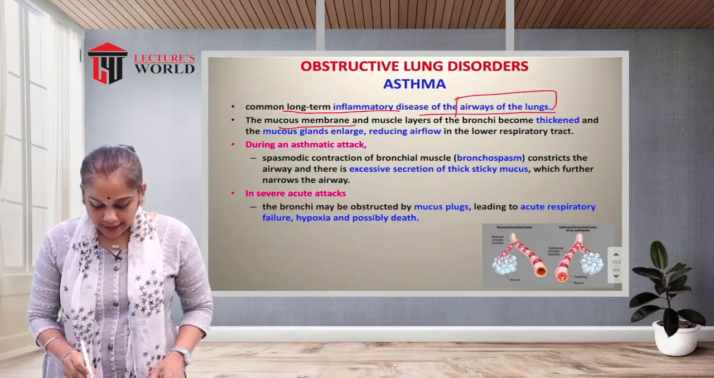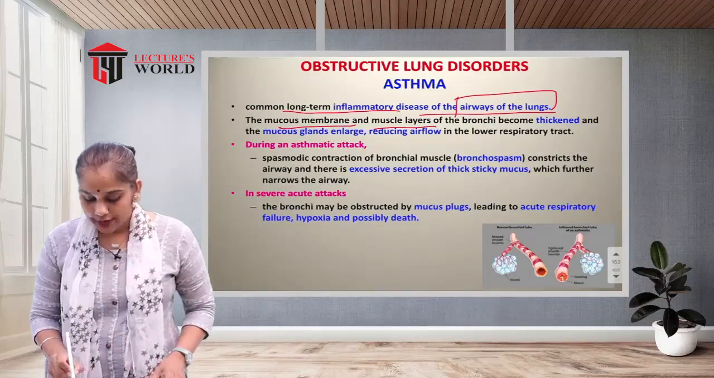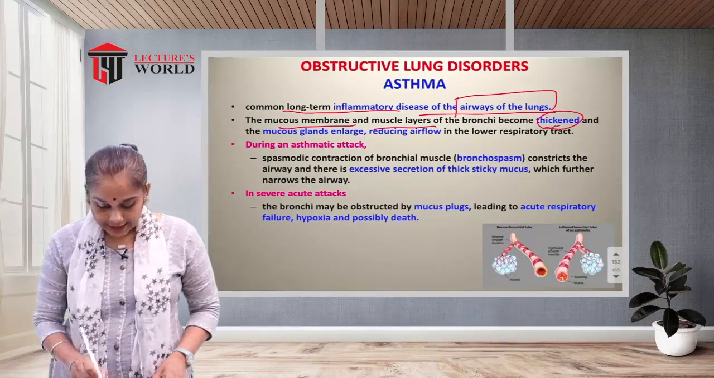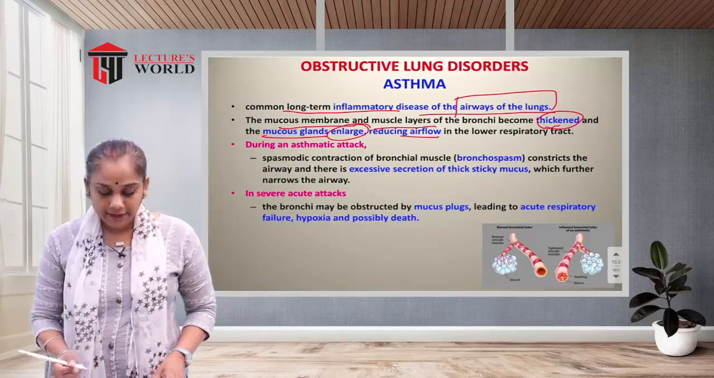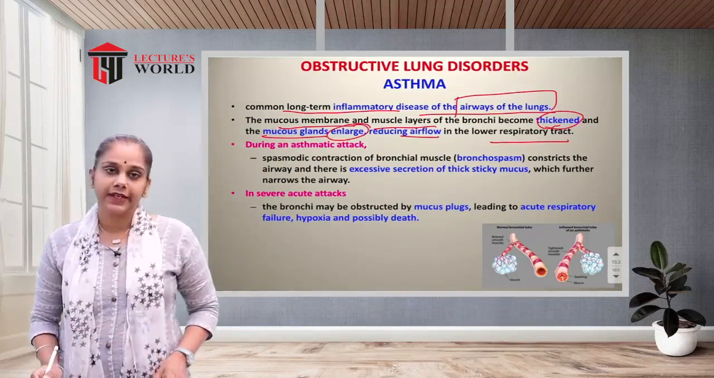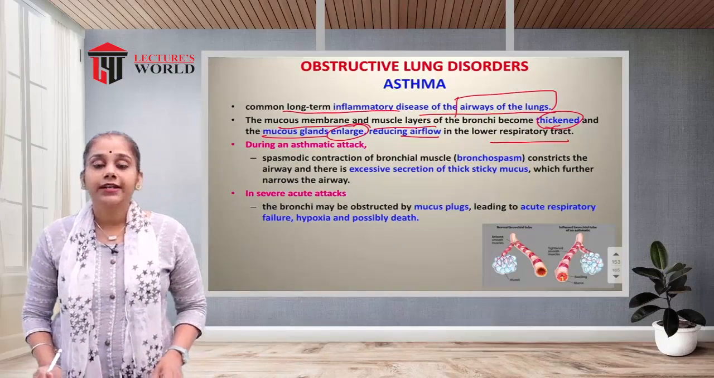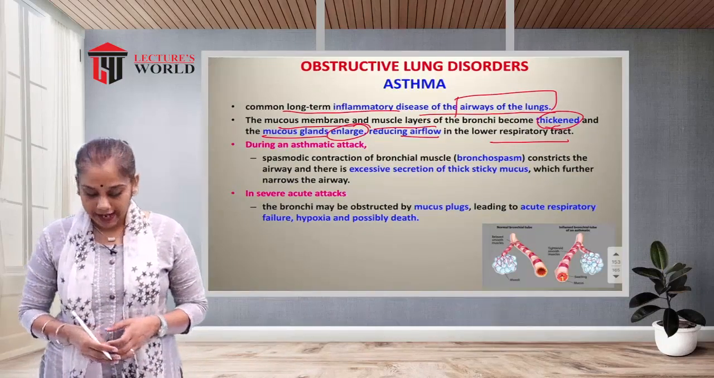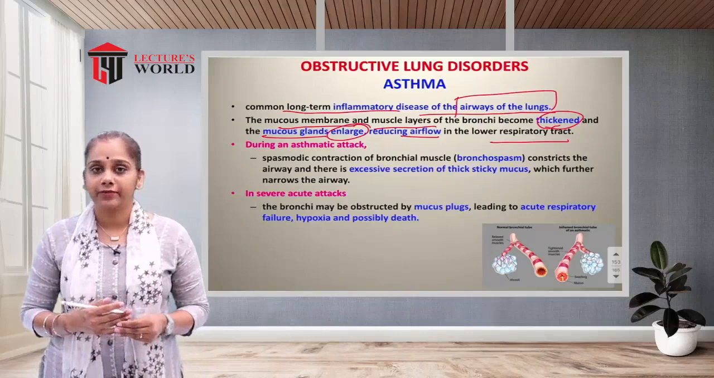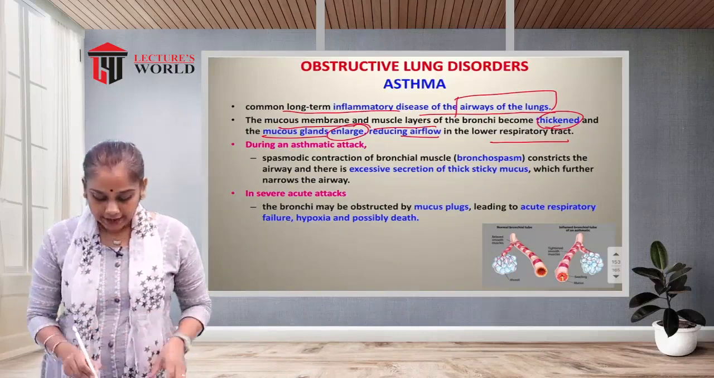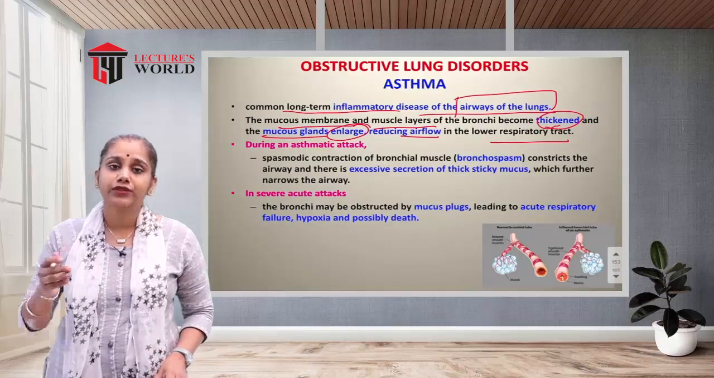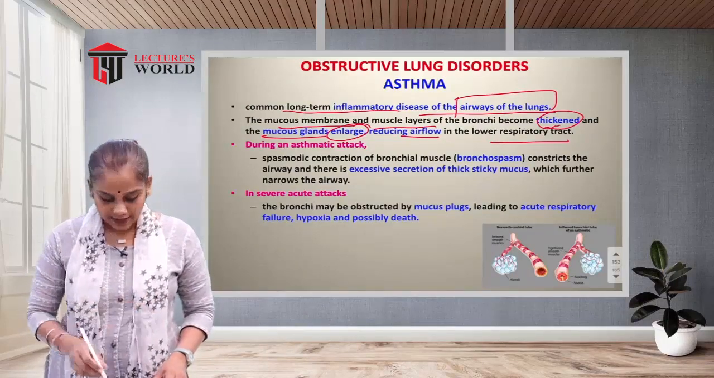The mucous membrane and the muscle layers of the bronchi become thickened, and the mucous glands become enlarged, reducing airflow into the lower respiratory tract. So the bronchi become very thick, the mucous glands become very enlarged, and they reduce the airflow into the lungs, into the alveoli.